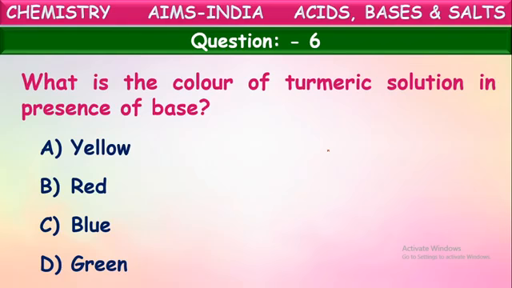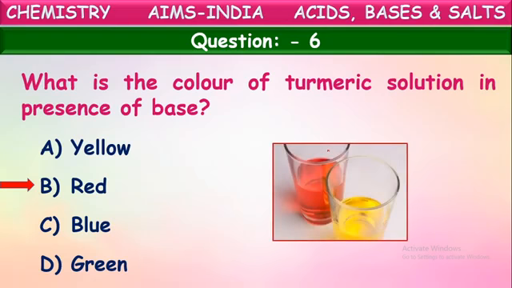When you add a few drops of base to the solution, what will be the color change? Yes, in which color will it be then? When a base is added, it changes to red color. Yes, when turmeric solution is added with some base, it turns red. What color change will it show with acids?